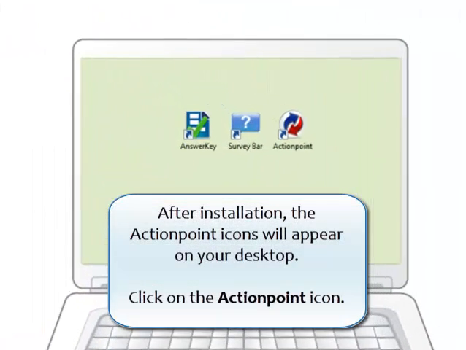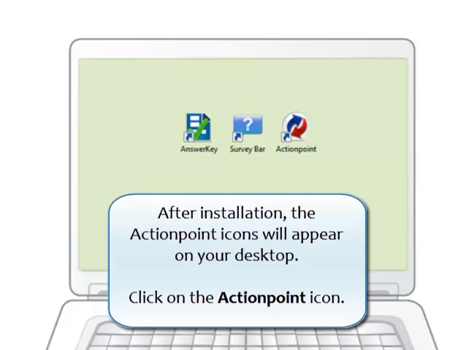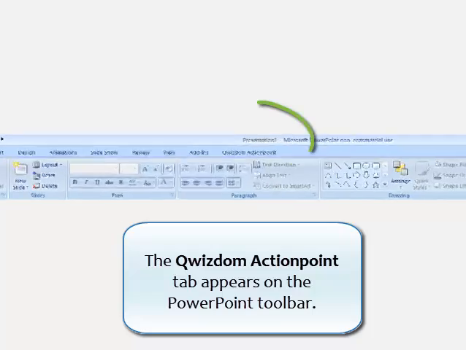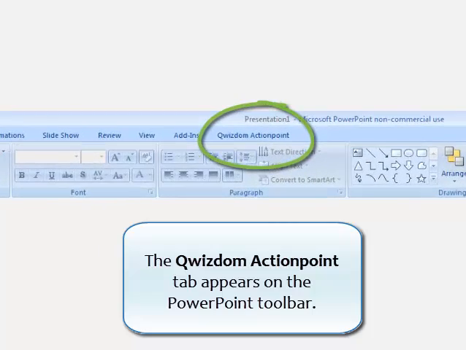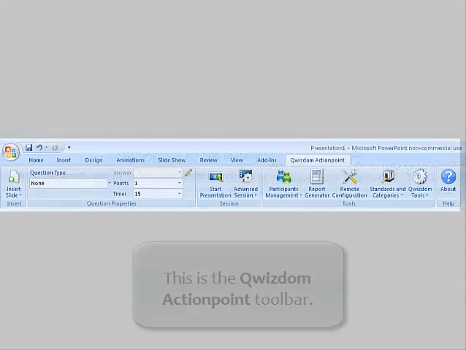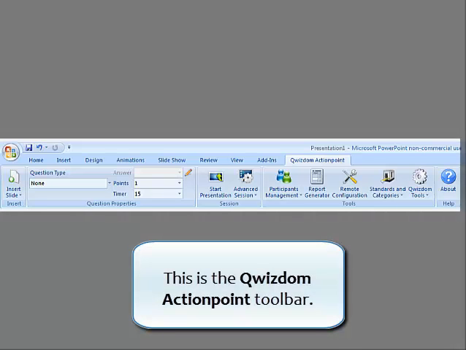After installation, the Actionpoint icons will appear on your desktop. Click on the Actionpoint icon. The Qwizdom Actionpoint tab appears on the PowerPoint toolbar. This is the Qwizdom Actionpoint toolbar.